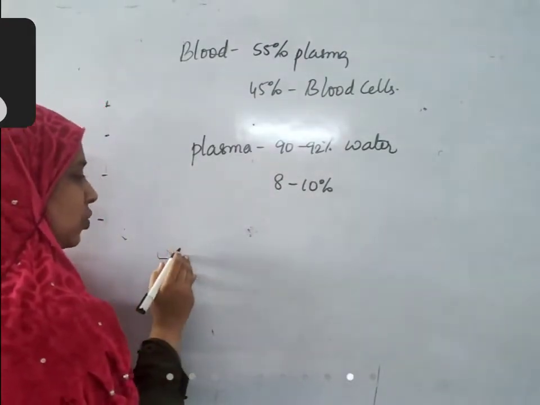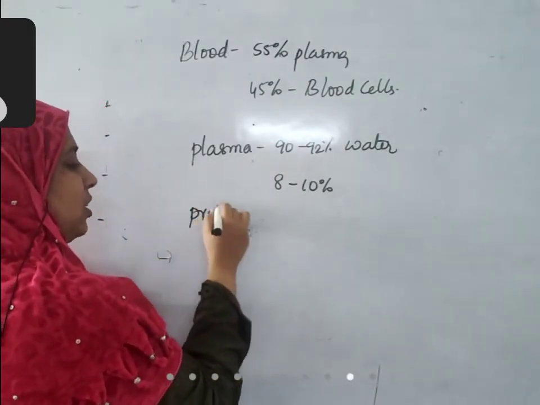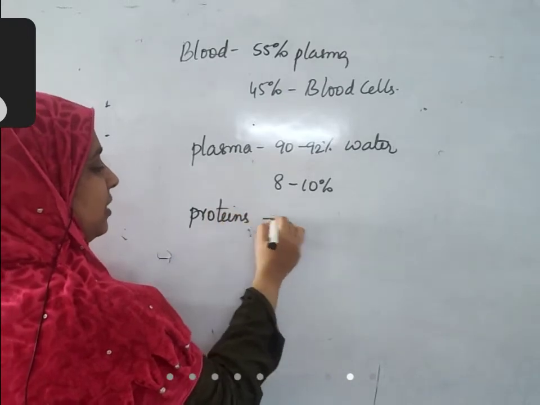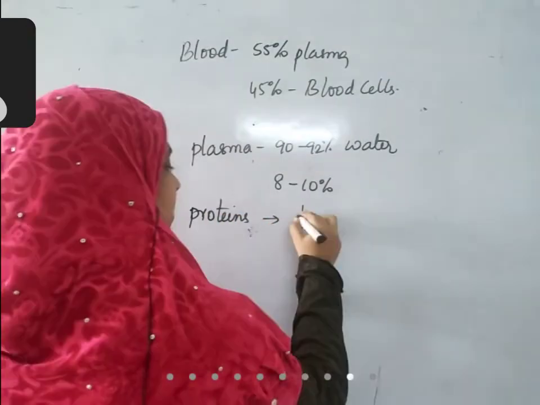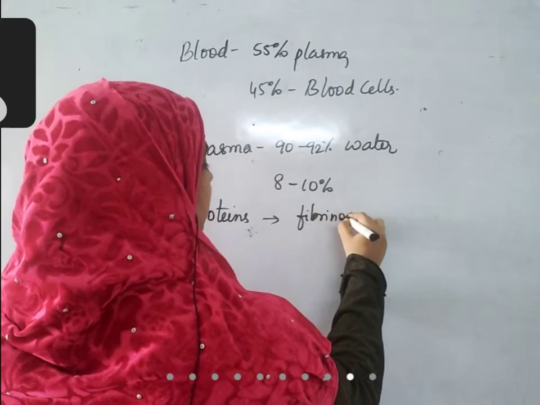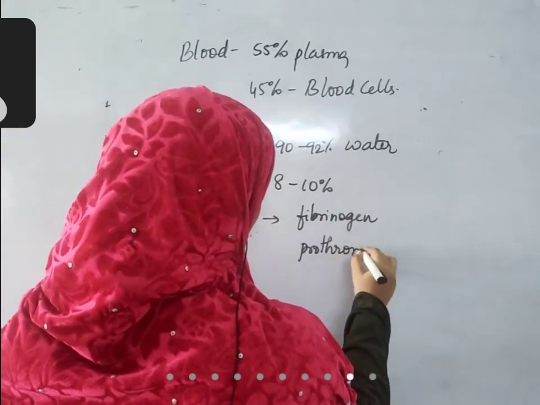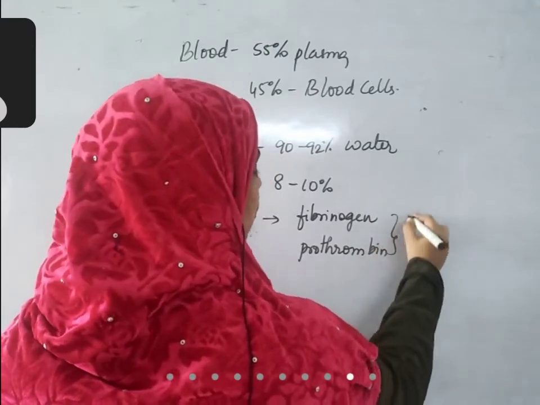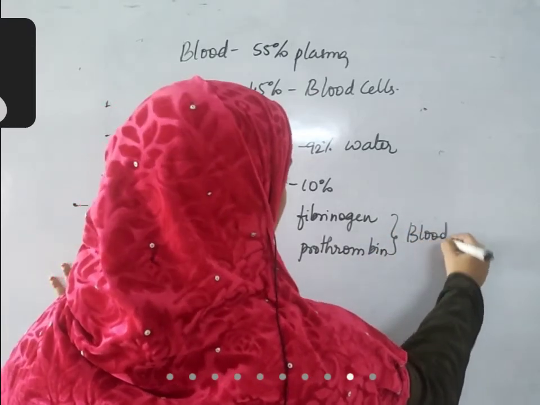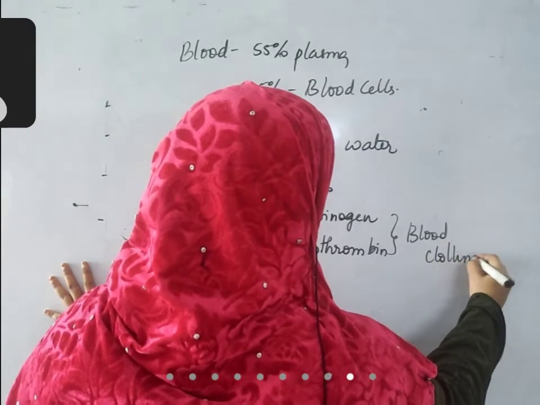What are the substances dissolved in plasma? Major proteins are present. There are proteins like fibrinogen, prothrombin, which are useful for blood clotting.